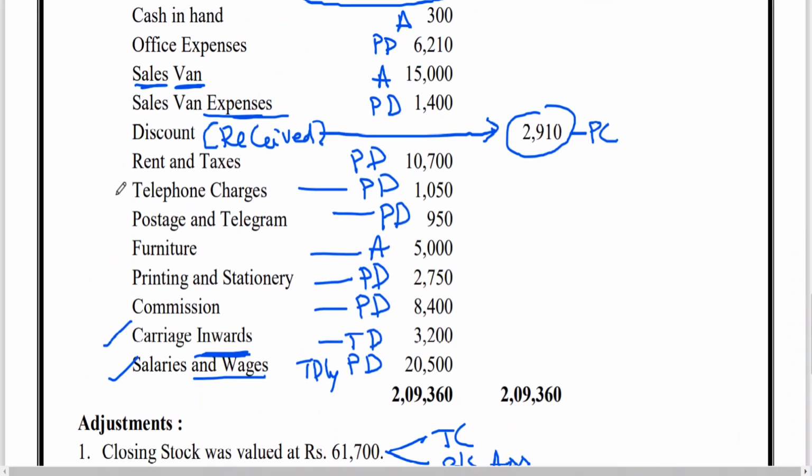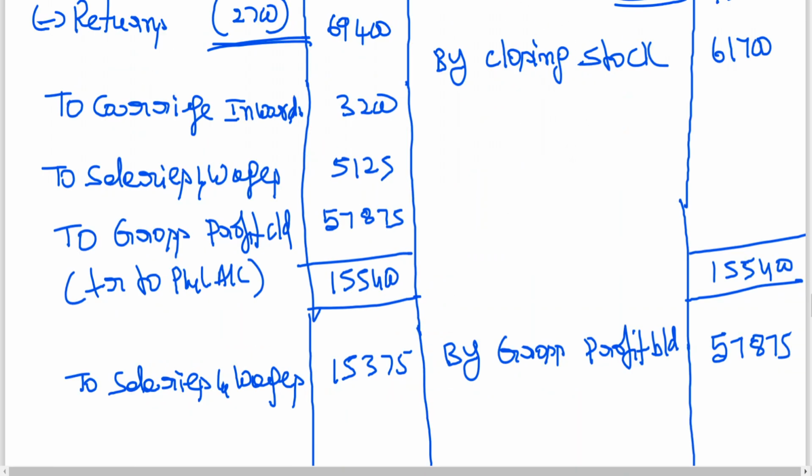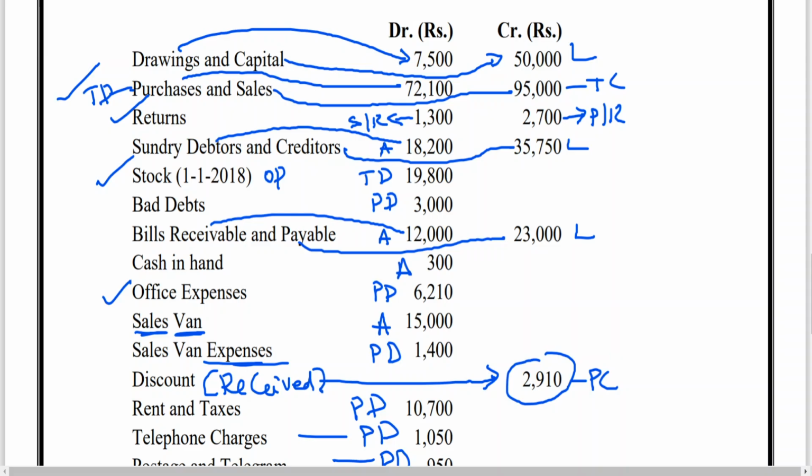Then next, let us start from here. Bad debts, let us write it later on. Office expenses. Once it is completed, you put tick mark like this. 6,210. We haven't had any adjustment on this.